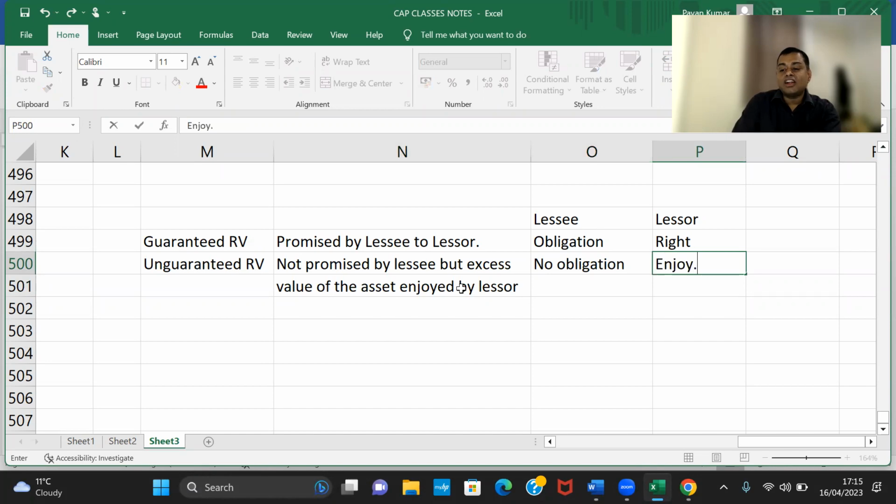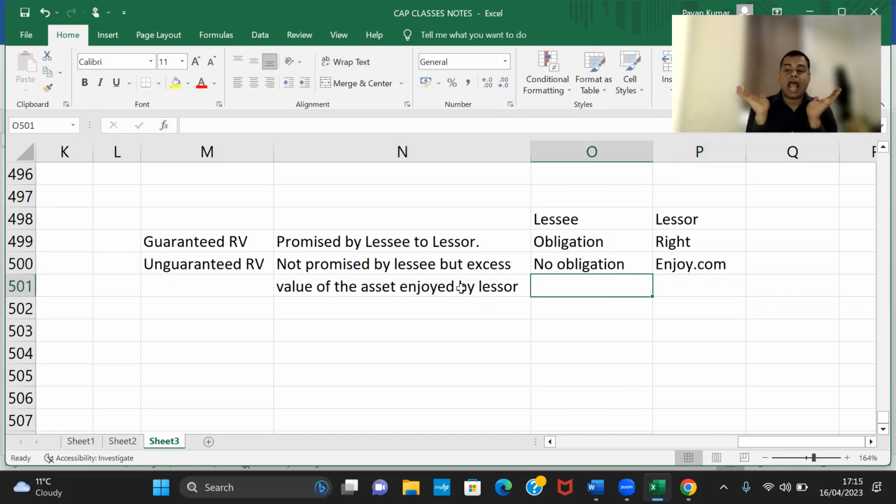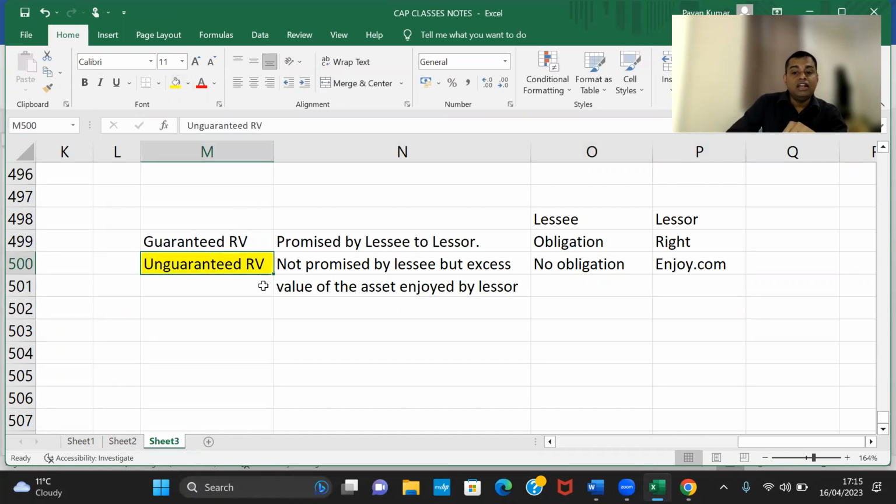Lessor enjoys. That is the reason this is not considered in accounting in the books of lessee. This is considered only for accounting in the books of lessor, because lessee has no obligation towards it. So I don't have any right or any obligation on that. Over and above 3 lakhs, 1 lakh 25,000 extra value of the asset is there. No, that is not guaranteed residual value by me. Somehow lessor is lucky and he got it.